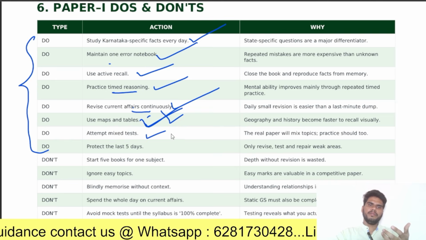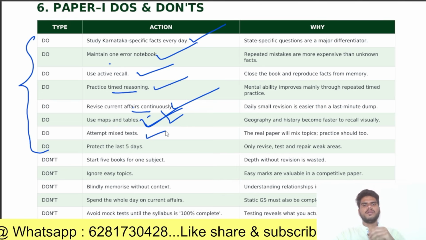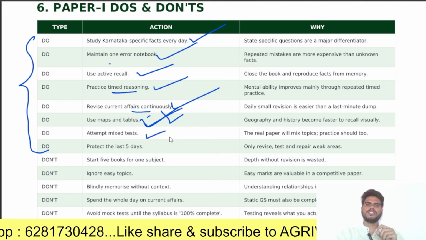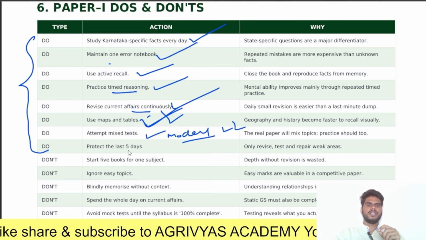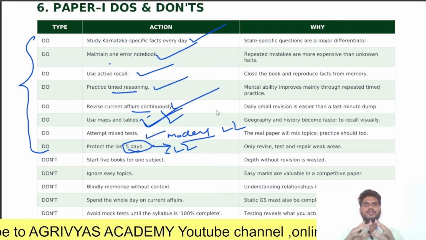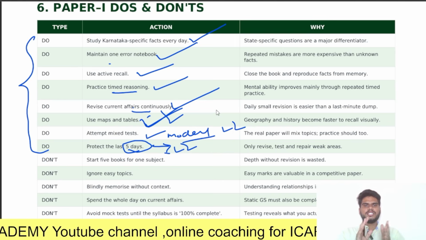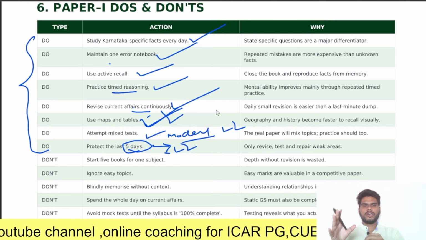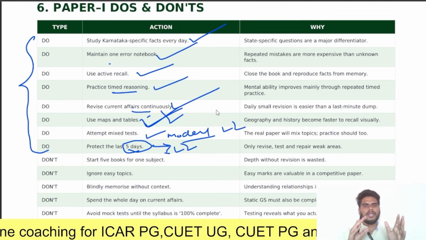Next, attempt mixed tests. You should attempt all the mixed tests, that is, tests containing the entire syllabus of General Studies paper one. That is, general model papers. You can attend the model papers. Next, protect the last 5 days. In these last 5 days you should be very cool and calm. Don't rush. Don't go to new topics, just stay calm and revise the syllabus you have read up to that point.